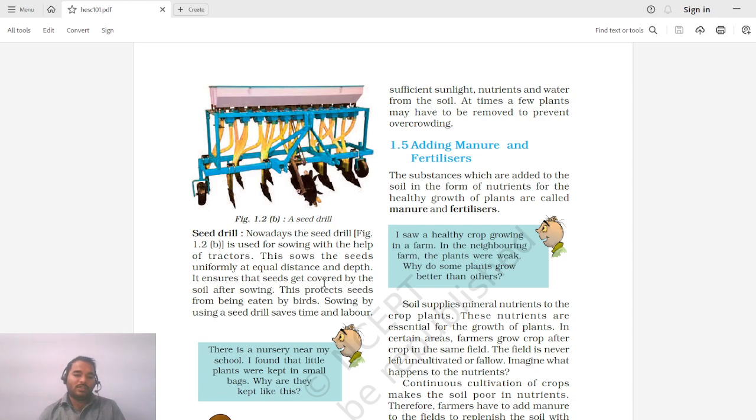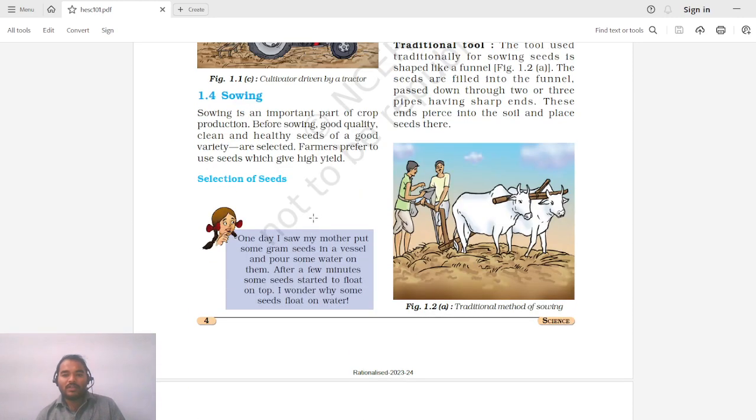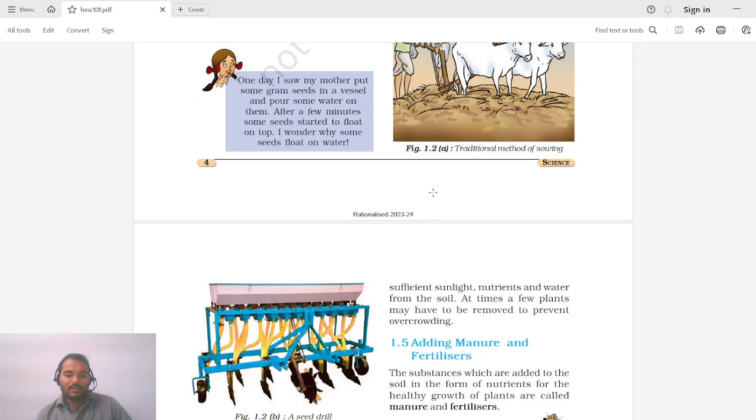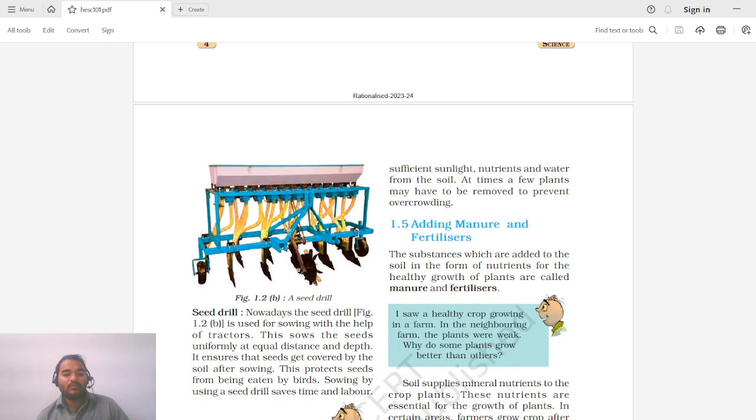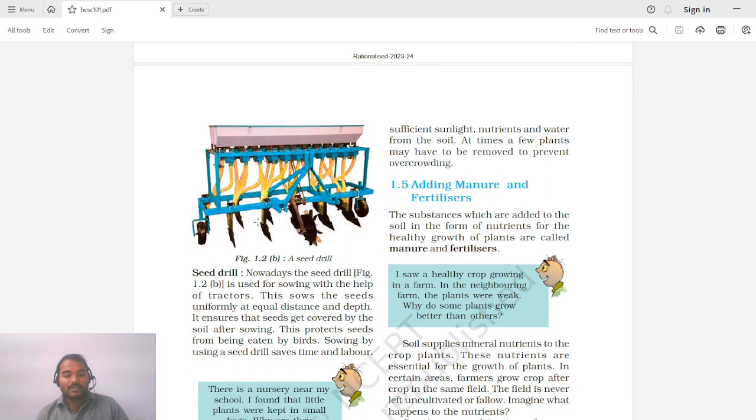So if you see the previous picture, they have shown only one tube. Rather, over here you can see multiple tubes. So if we go with this method, we will require less labor, less time, and equally the seeds will be distributed, because see the distance between these two pipes is the same. All these distances are equally maintained. Plus, once the seed is pierced into the soil, the seeds will be covered by soil. This is automatically done using this instrument.